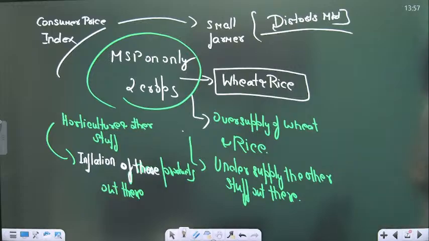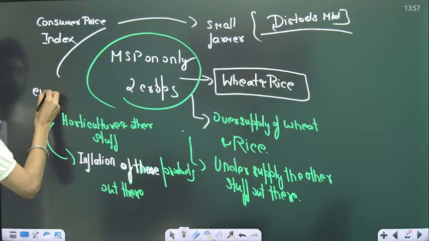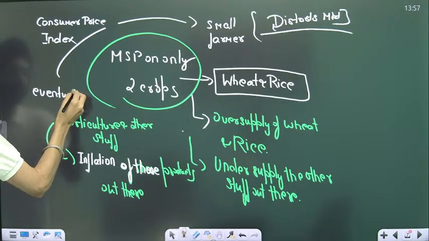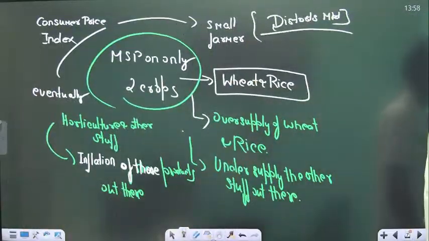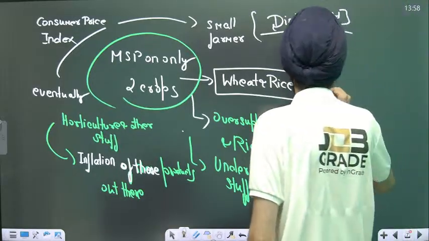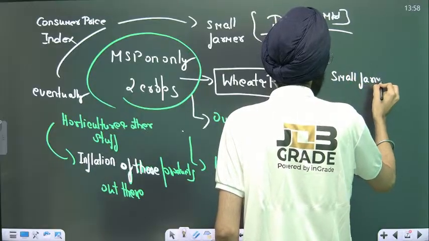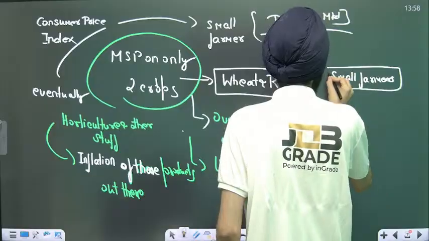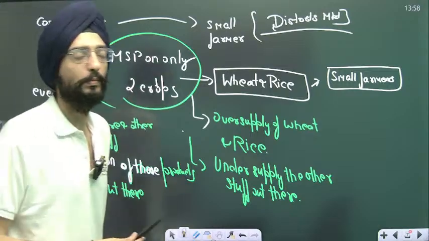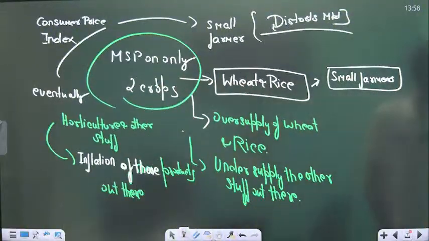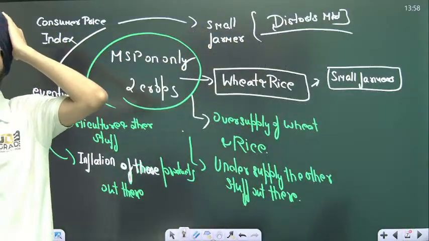Sir, this will eventually hurt whom? It will eventually hurt those small farmers, because they are the ultimate consumers in the economy.